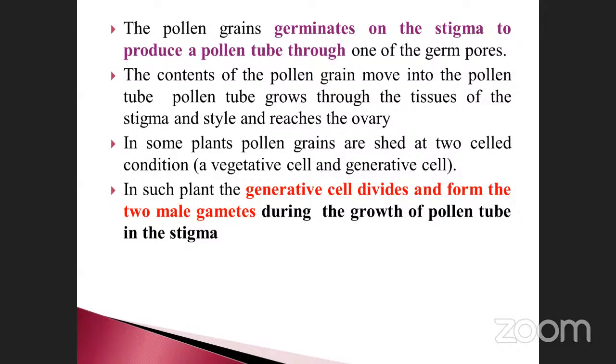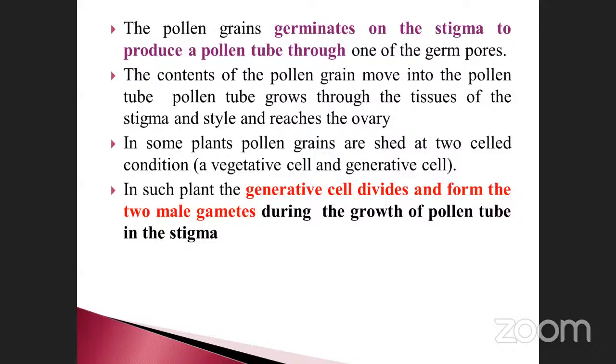So the pollen tubes grow through the tissues of the stigma and style and reach the ovary. Once it reaches the ovary, the pollen tube bursts. Then the fusion of the male gamete and female gamete takes place. In some plants, pollen grains are shed in a two-celled condition, a vegetative cell and a generative cell.